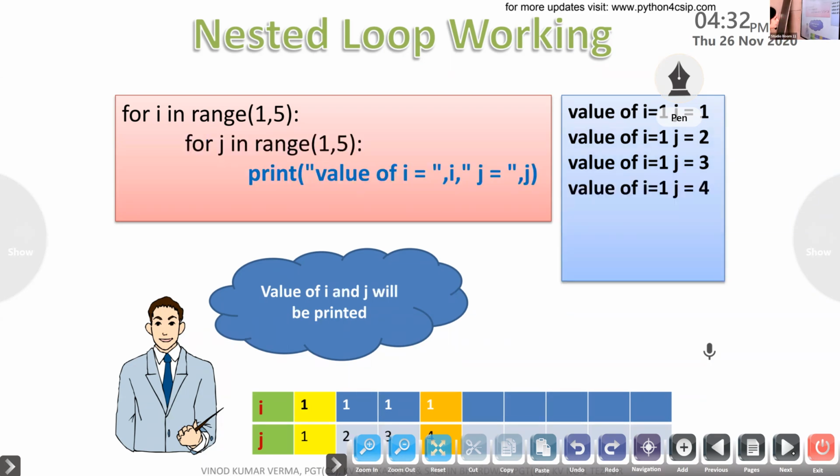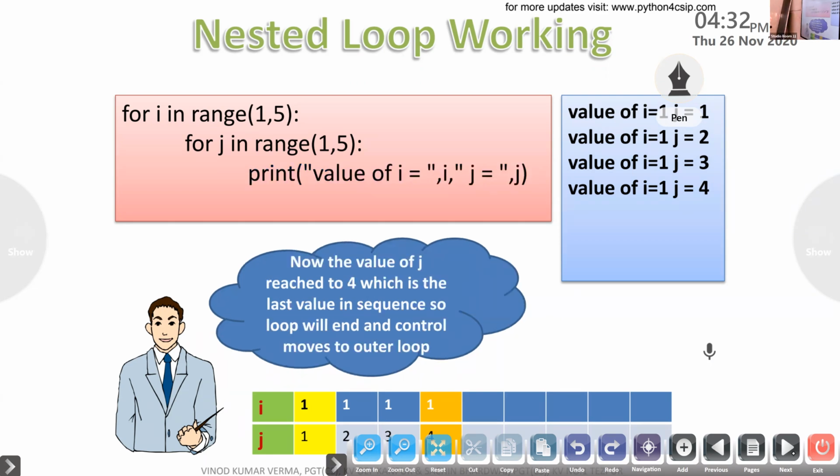Value will be printed. Why is there no blue color on the screen? Because now the value of j reached 4, which is the last value in the sequence. So the loop will end and control moves to the outer loop, because 4 will increment to 5. So the loop will exit.